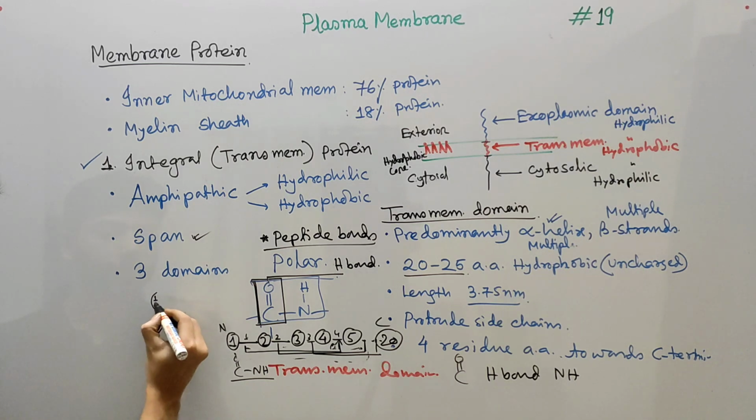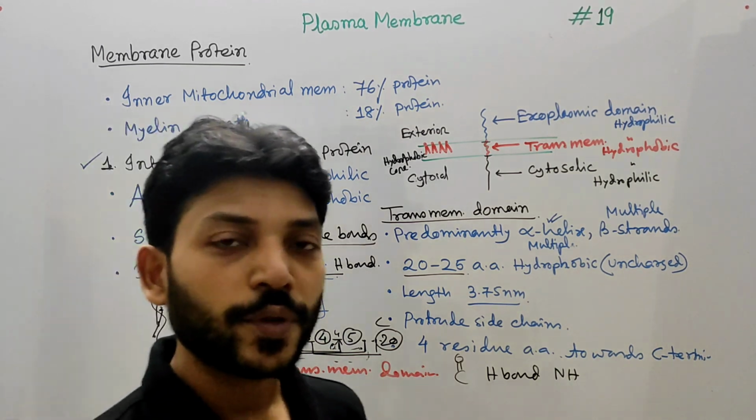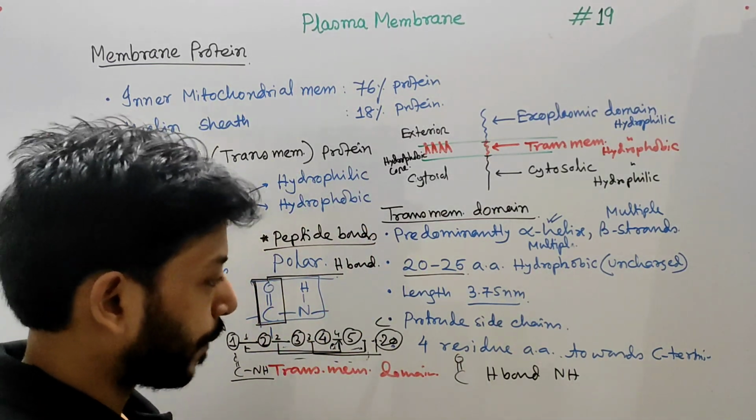So if this is the first peptide bond, it will make a hydrogen bond with the 5th peptide bond. Then the second will make a hydrogen bond with the 6th. That's why it shields the polarity of the peptide bonds. So this is another important point we have to remember.